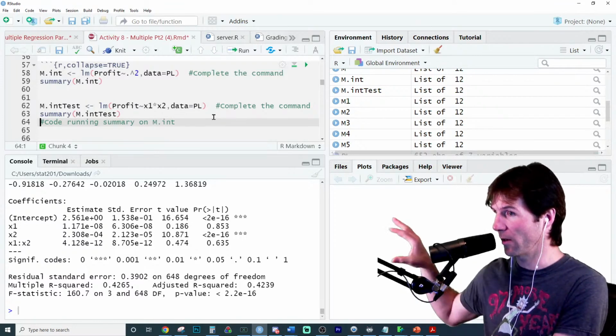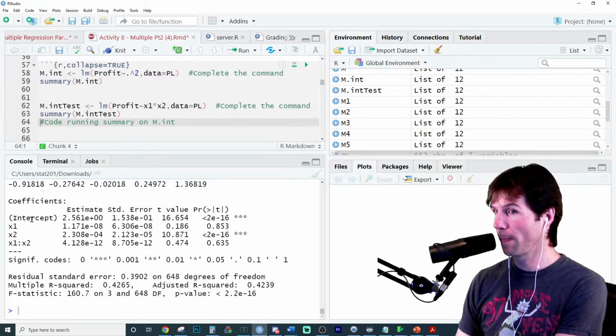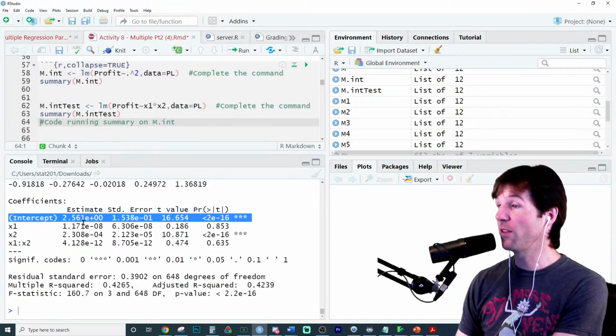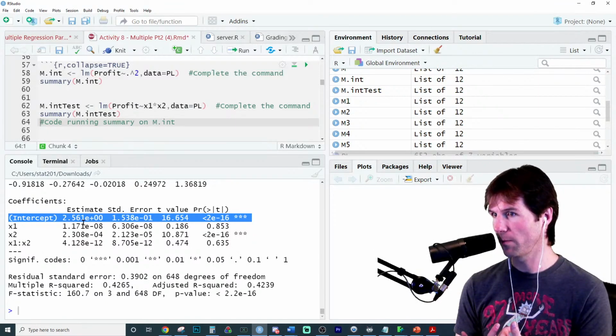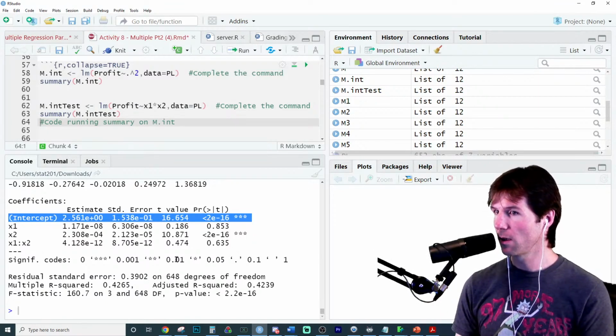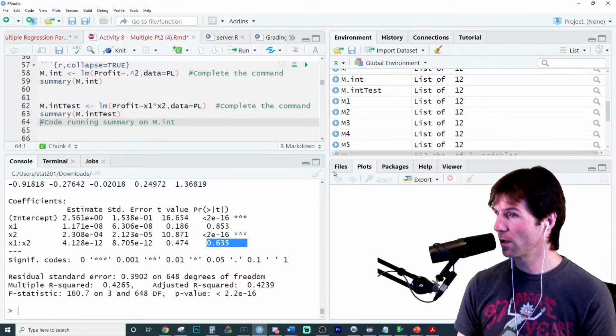So take a look at what's in the model. We don't just have the interaction in the model. So this would be the intercept. We have the actual x's. We have x1, we have x2, and then we have the interaction between x1 and x2. Now think about this. The interaction is not statistically significant.